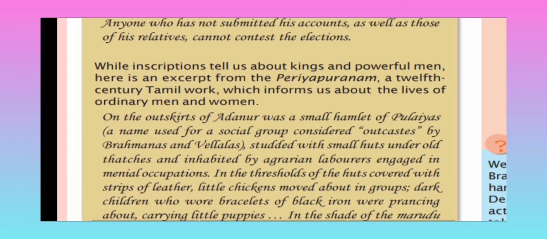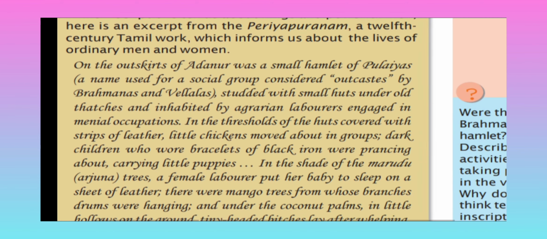Now while inscriptions tell us about kings and powerful men, here is an excerpt from the Periyapuranam, a 12th century Tamil work which informs us about the lives of an ordinary man and woman. On the outskirts of Odanur was a small hamlet of Puliyas, a name used for a social group considered outcast by Brahmins and Vellalas, studded with small huts under old tamarind trees and inhabited by agrarian laborers engaged in manual occupations.